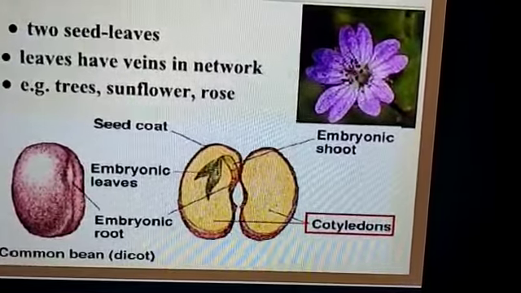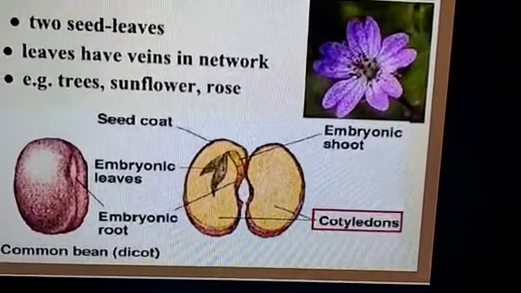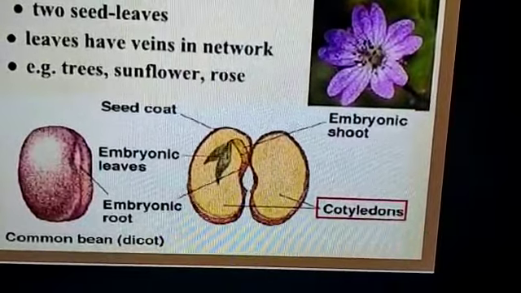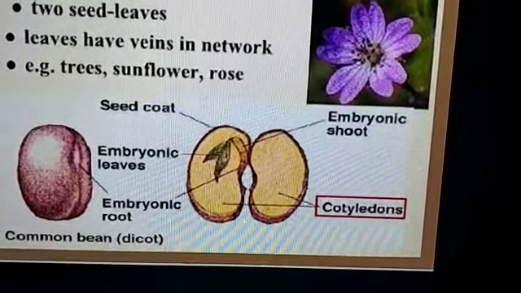So it has two seed leaves. Leaves have veins in a network. We can find dicots in trees, sunflower, rose, etc.